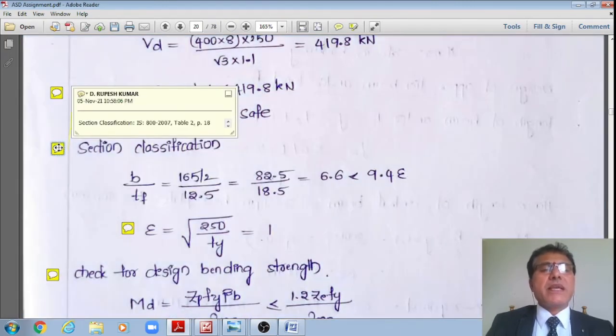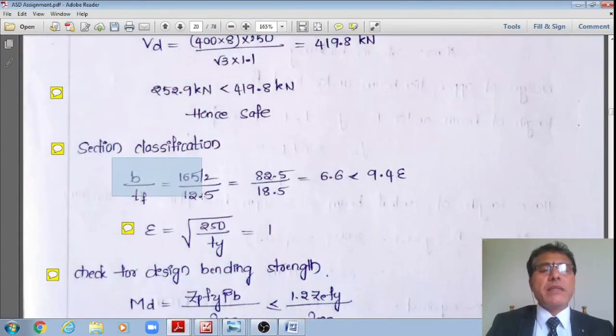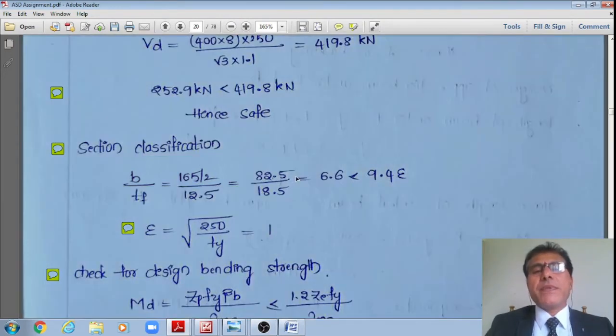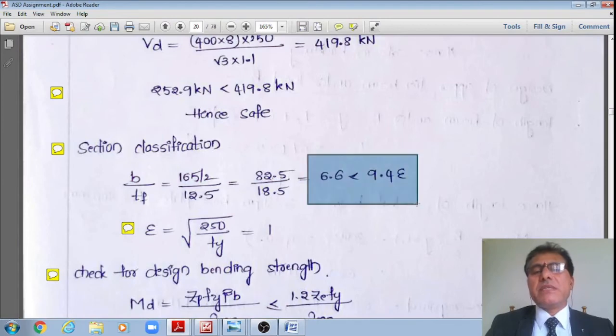Now let us see the section classification as per Table 2 of page number 18 of IS 800:2007. Therefore, b by the thickness of the flange, which is 165 by 2, is the width of the outstanding leg of the flange, that will be 12.5. It now works out to a value of 6.6, which is much less than 9.4.